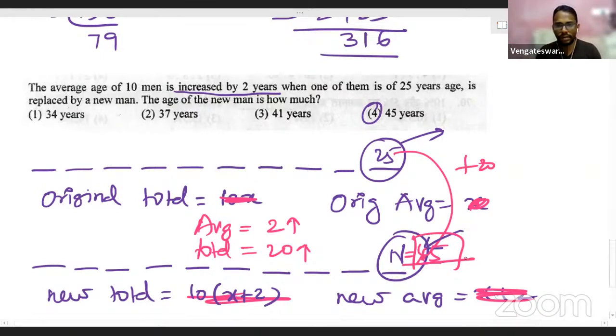Understand the idea? I repeat it because it might look a little confusing. The average is increasing by 2, which means the total will increase by 20. Whatever total it was previously, now the total increases by 20. How will the total change? The person is replaced, and the total increasing by 20 can happen only with the 10th person. A person whose age is 25 is going out of the group, so the new person coming in will have 20 years more than the old person. The old person is 25 plus 20, so the new person's age will be 45.